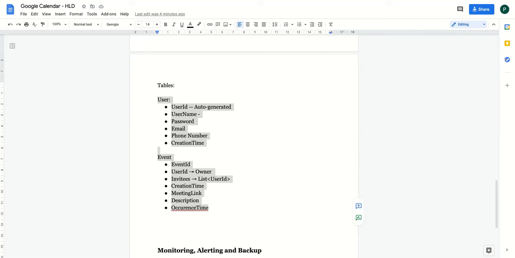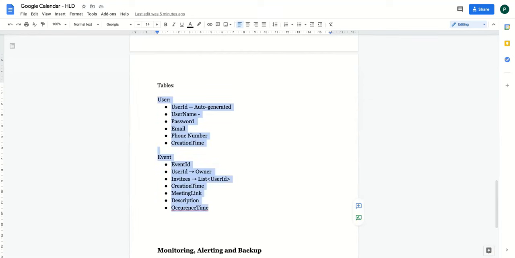So it depends on the requirements. Here in this case, it seems like SQL database makes sense. That's why I'm going with the SQL database. In general, the way I decide whether to use a SQL database or a NoSQL database is based on how the structure of my data is. If my data will change a lot in future, maybe it's better to use NoSQL databases in those cases.